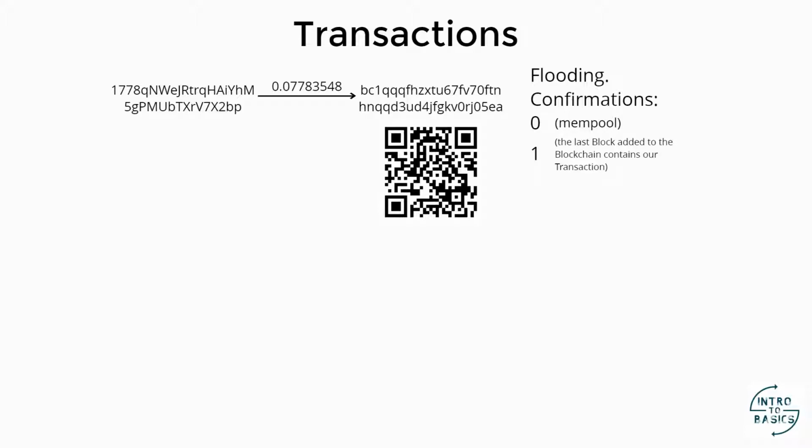When a block of transactions, which also contains our transaction, is added to the blockchain, the transaction will have one confirmation. Any new block of transactions added over the block that contains our transaction means a new confirmation. And so on forever. There is no upper limit. The number of confirmations increases with each new block added to the blockchain.